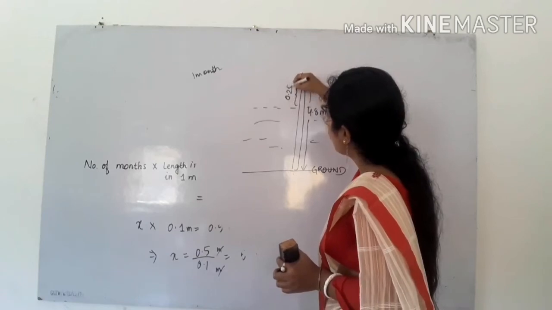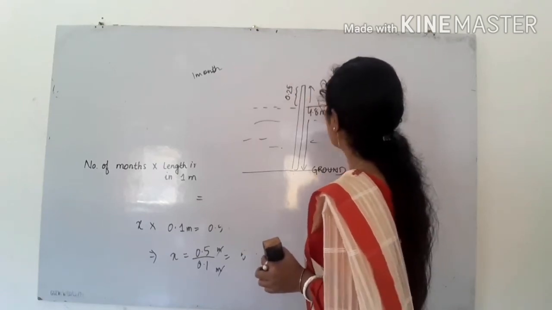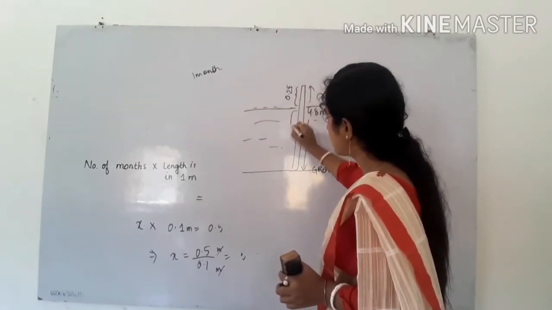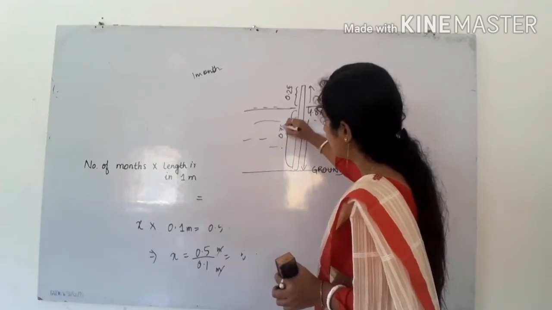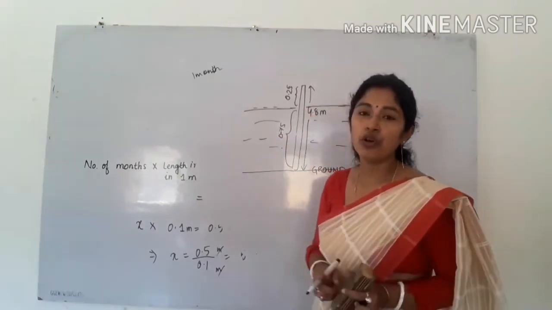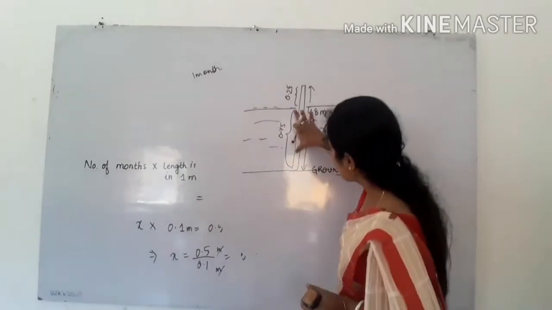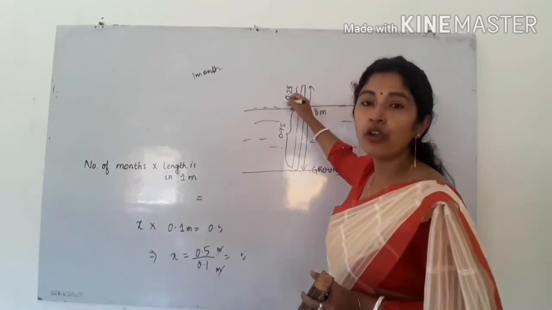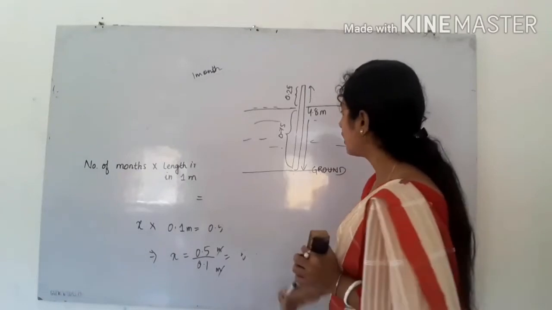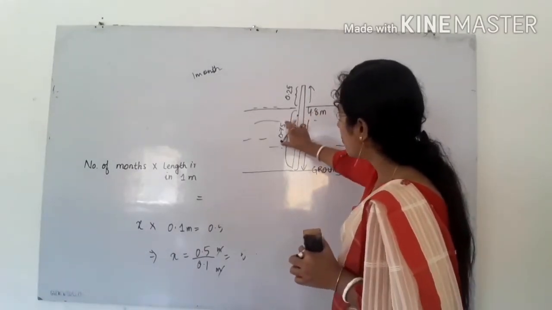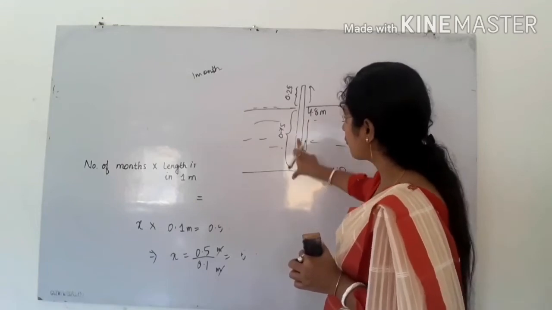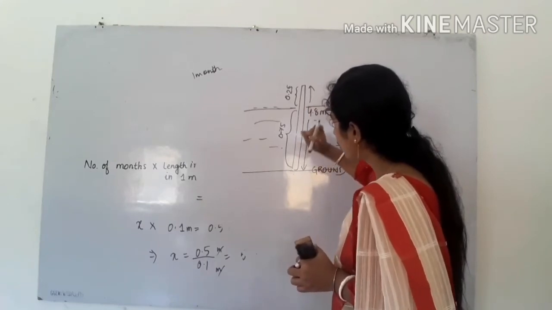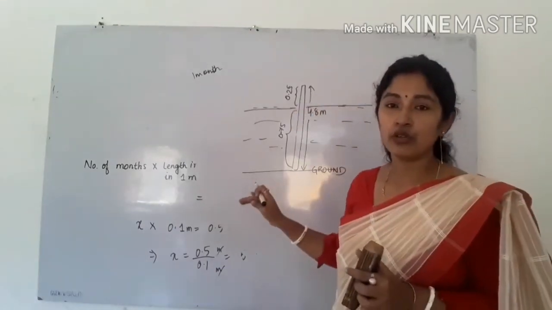0.25 part of the pole is outside the water level. This is the water level. This part is outside. So which part is inside? Yes, 0.75 part is inside. So you have to find the depth of the water. See, the depth of the water should be equal to the length of the pole which is inside the water. So what we have to do? We have to find 0.75 part of what? The length of the pole. By that we can find the length of the pole which is inside the water. So how to write it?